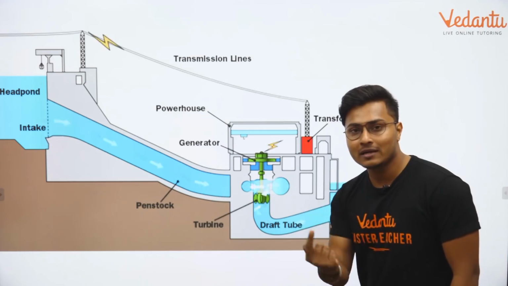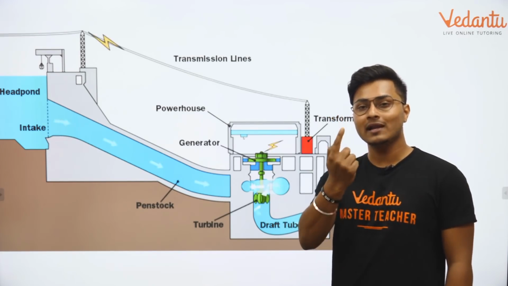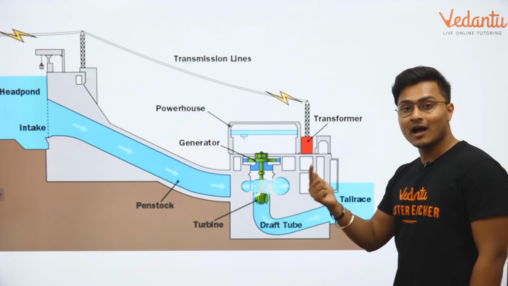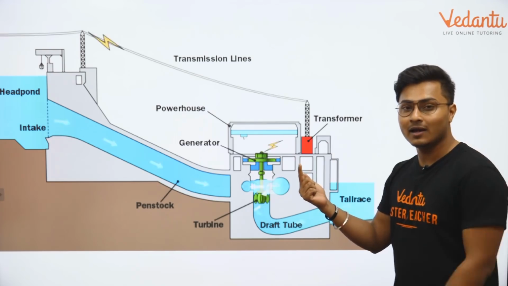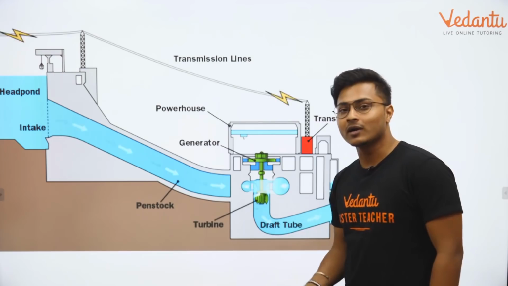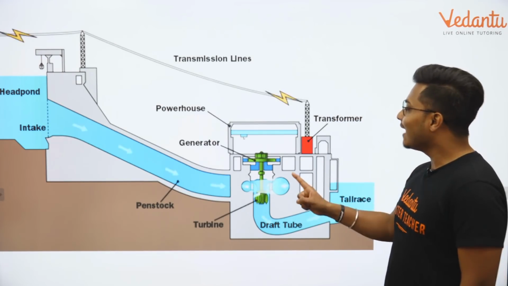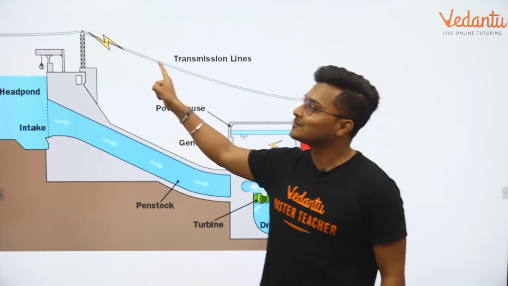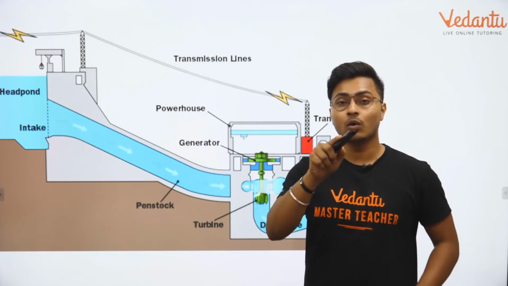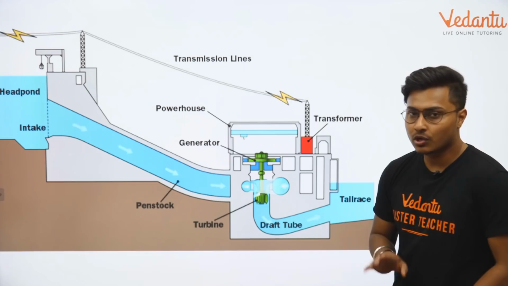The turbine rotates. Due to the rotation of the turbine, the armature coil in the generator rotates. In the magnetic effects of electric current chapter, we have studied that when the armature coil inside the generator rotates, we get electricity, and that electricity from the transformer is transmitted everywhere. So all these parts are secondary, but the question was, what is the energy transformation? So your output is electricity. Correct? So your output is electricity.